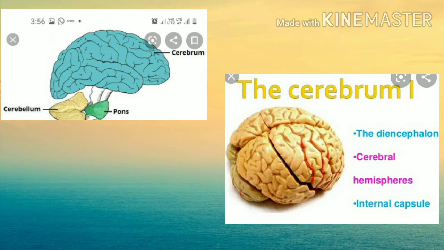The cerebral hemispheres show several convolutions or gyri and grooves called sulci, to accommodate a large number of nerve cells. Each cerebral hemisphere has four lobes separated by three deep sulci. The central sulcus is seen between the frontal lobe and the parietal lobe, and the parieto-occipital sulcus lies between the parietal and occipital lobes.